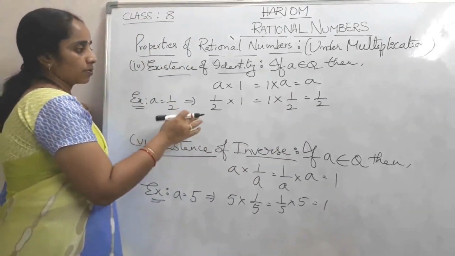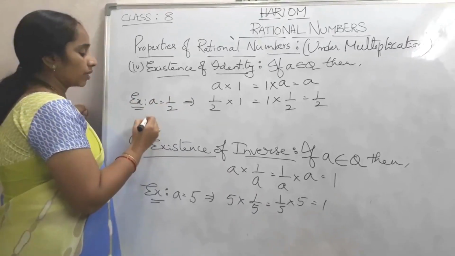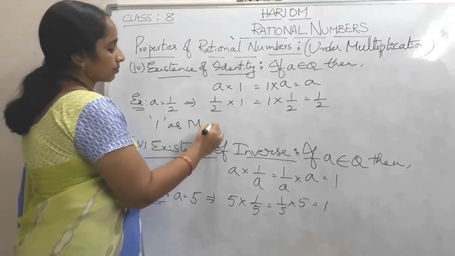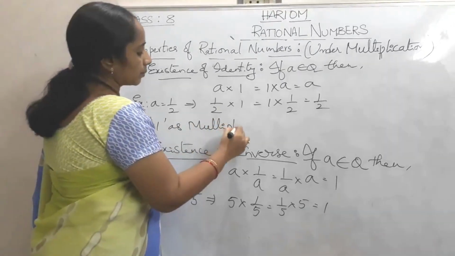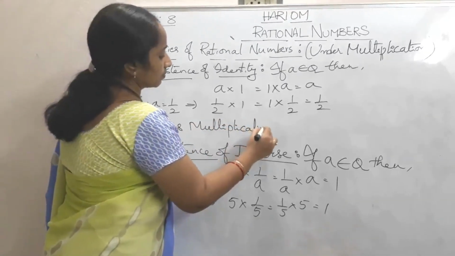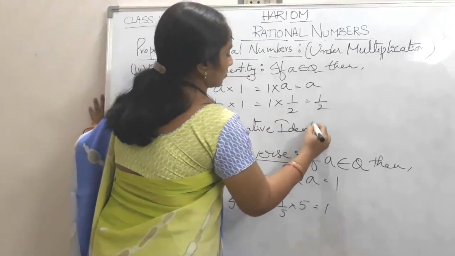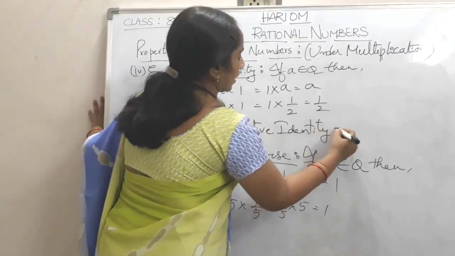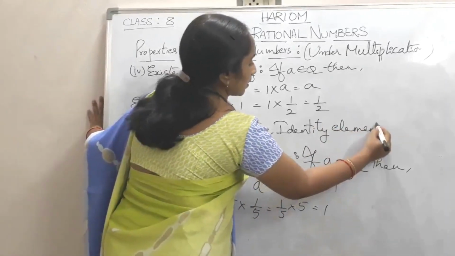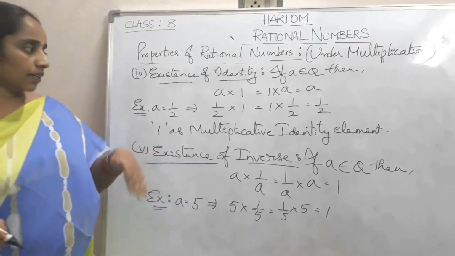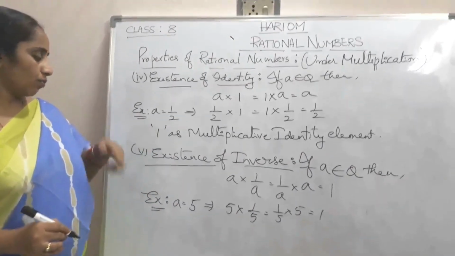Here it is possible with only 1. So we call this 1 the multiplicative identity element. So the identity element under multiplication is 1.